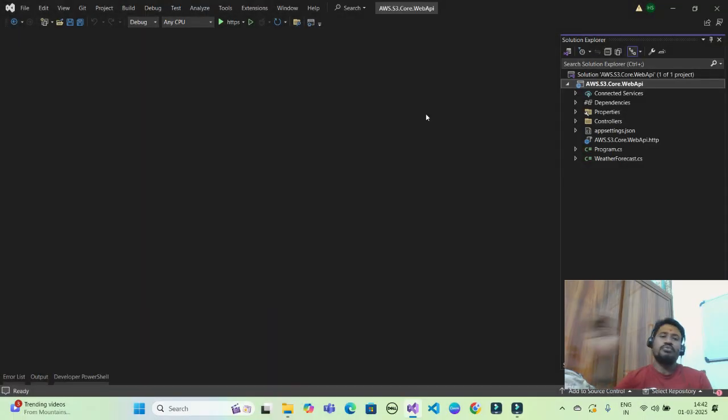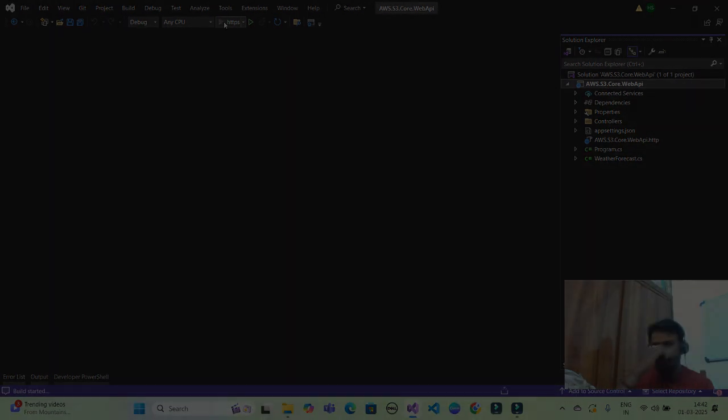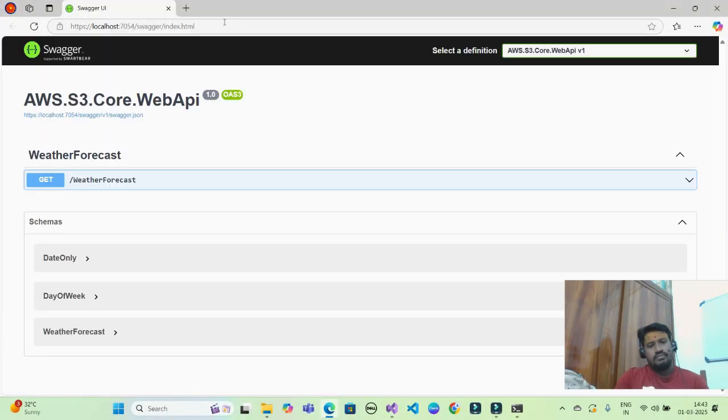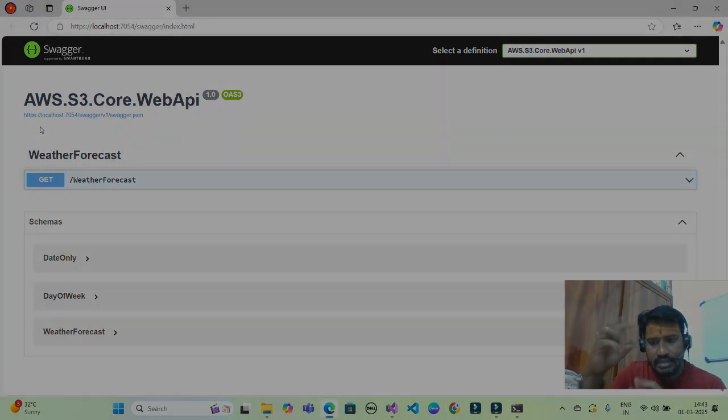Since the scaffolding process is completed, let us see whether my application is runnable or not. To do that, we have to click on this start icon. As you can see, once I click on the start icon, I am able to see my project name and the Swagger information, which has all the information with respect to my APIs.